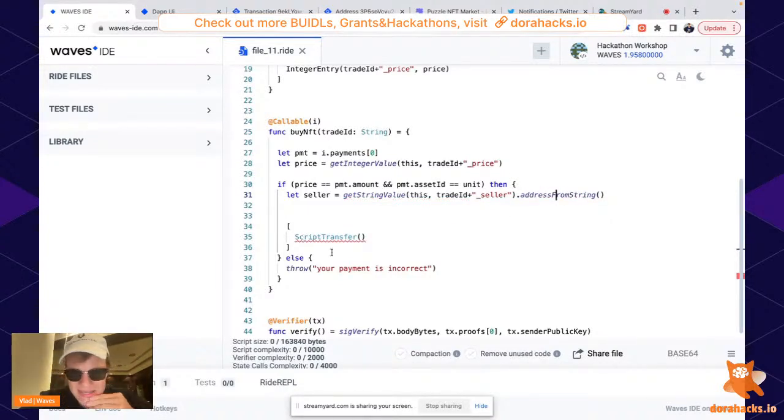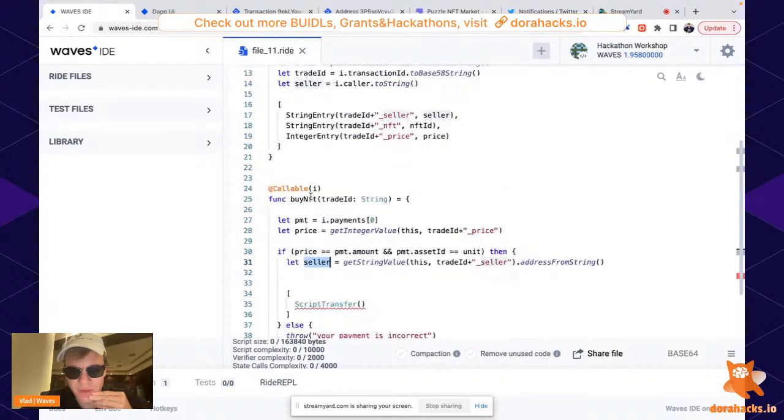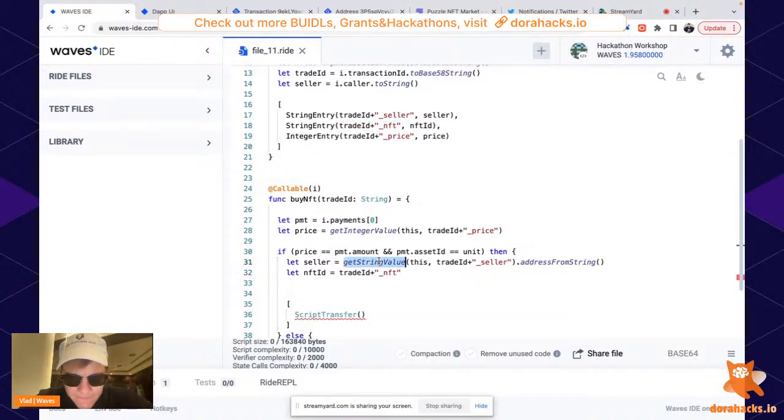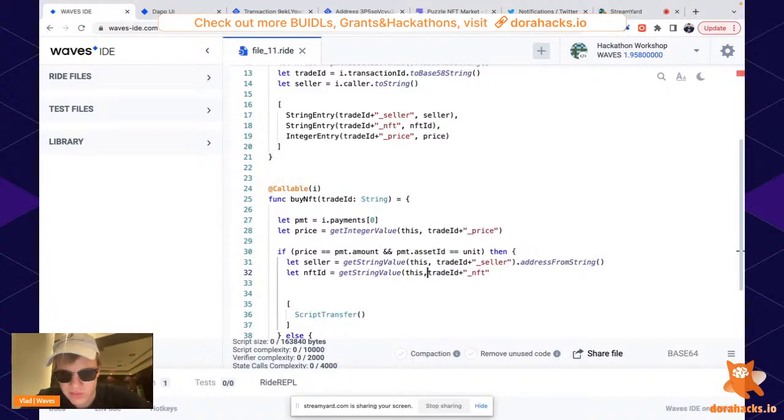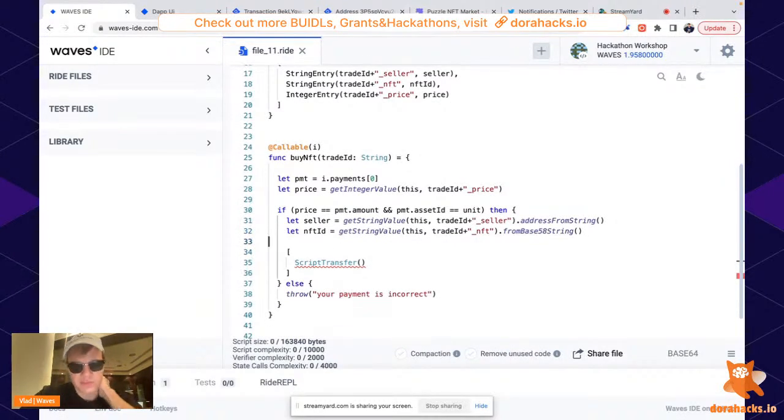Nice. I think that's the only thing we need to know. Oh yeah, we need to know an NFT ID, obviously. String value from this account. What's the ID of this NFT? We get a byte vector from it. Okay, so that's it.